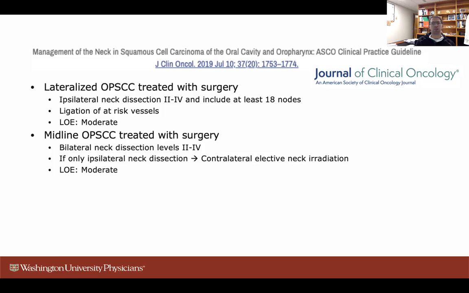Their second point regarding the contralateral neck is that midline oropharynx cancers treated with surgery should undergo bilateral neck dissections levels 2 through 4 or a contralateral elective neck irradiation. Level of evidence for this again was moderate.